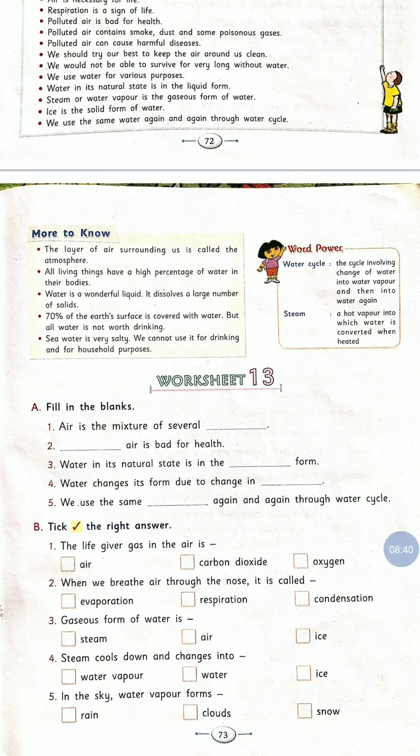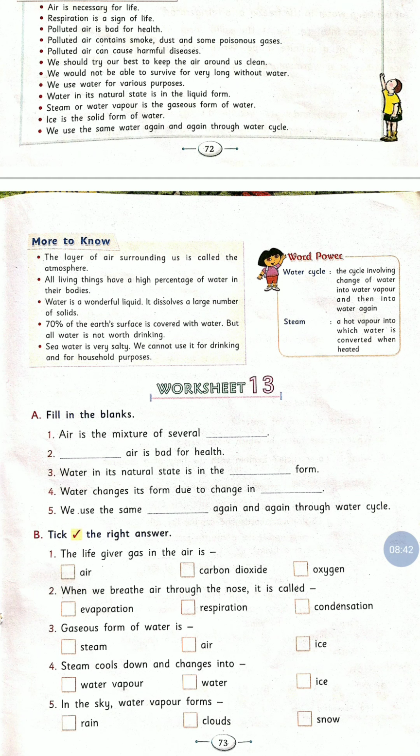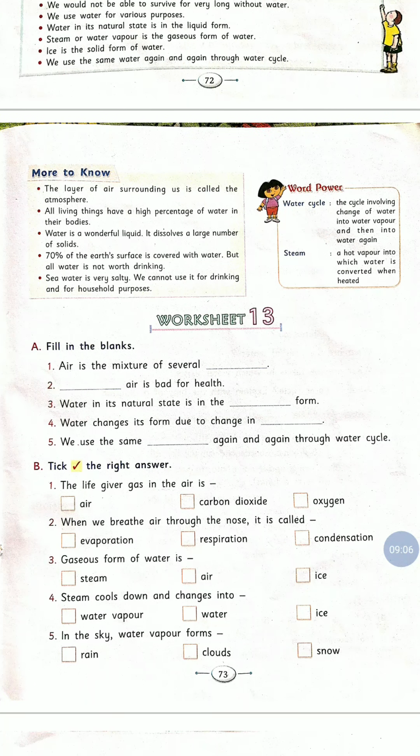70% of the Earth's surface is covered with water, but all water is not worth drinking. It is not good for us. We cannot use it for drinking. Sea water is very salty.